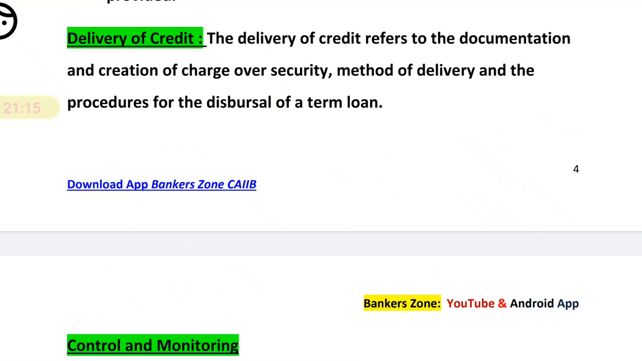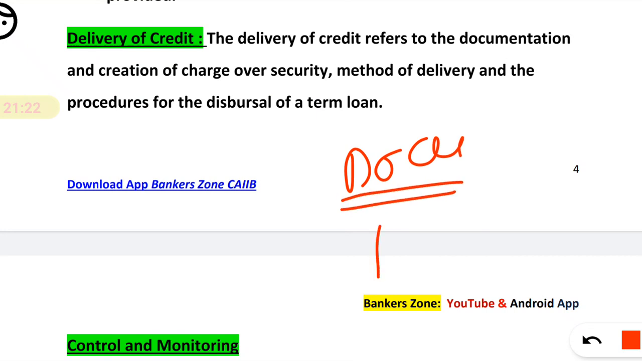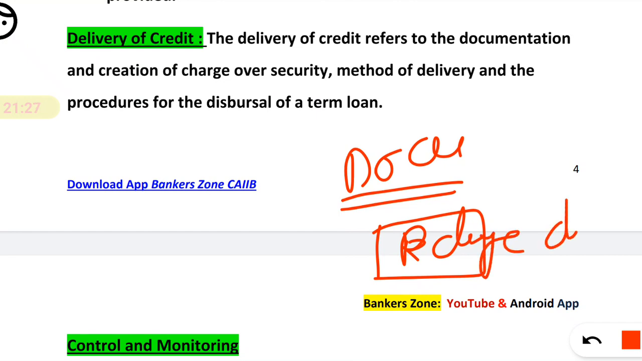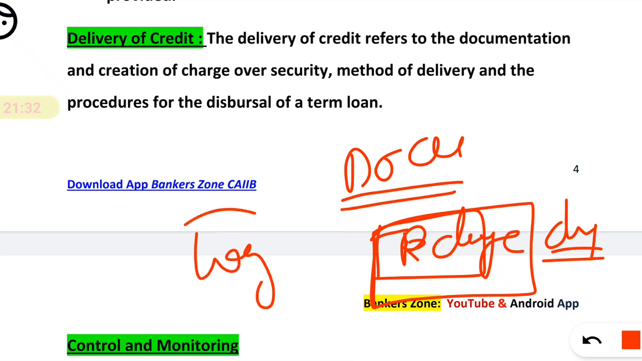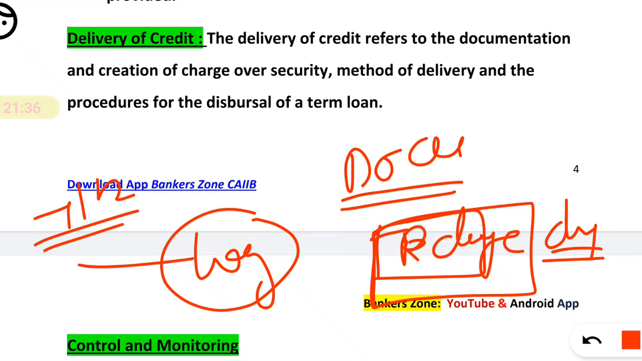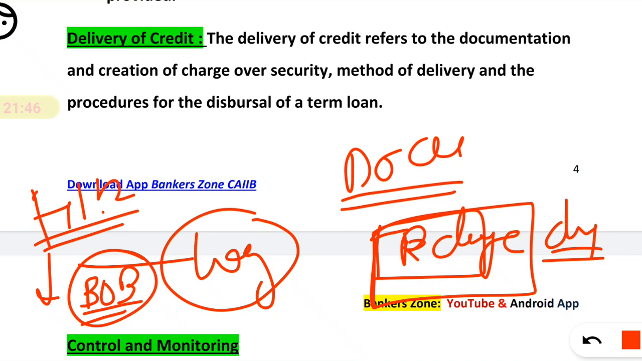Simply here what I have to tell you: when we are going to disburse, we have to do some documentation, and the documentation means mortgage, that is, charge creation. In simple words, we are creating the charge. If the farmer is giving land as collateral, then on the 712 there is the document for their land. On that we will have the name of our bank, say Bank of Baroda. BOB name will be there on the 712 of that land.